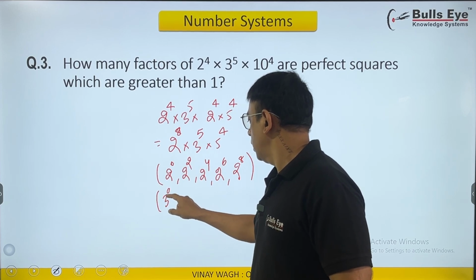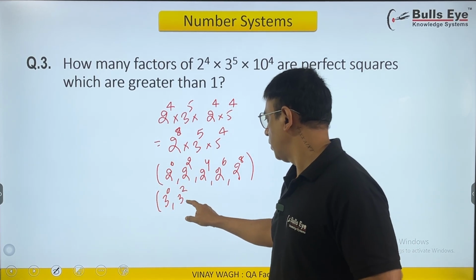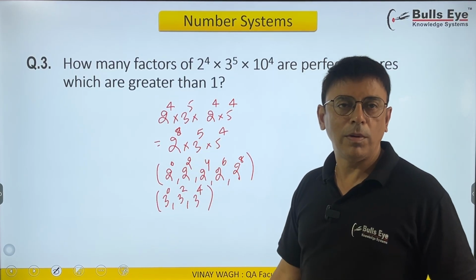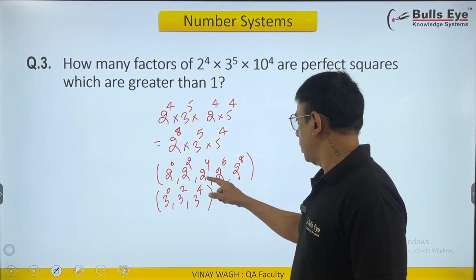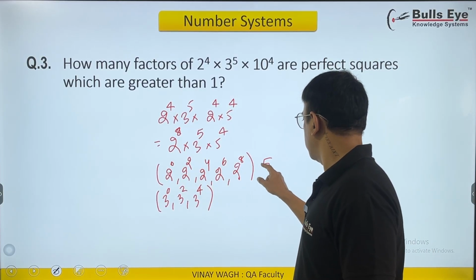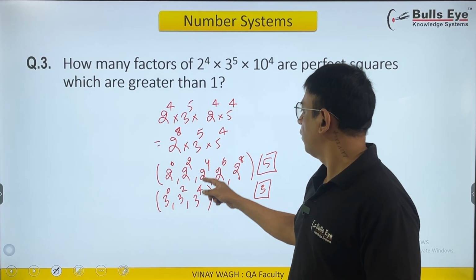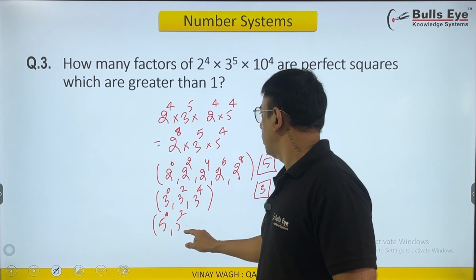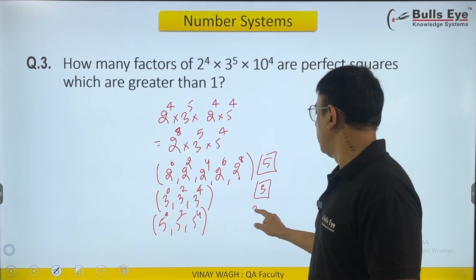The family of 3. 3 raised to 2, I told you the exponent should be an even number. 3 raised to 4. 3 raised to 6 is not available because the maximum exponent that we have is 5. So 1, 2, 3, 4, 5 from this side, 1, 2, 3 from 3's, and from 5, 5 raised to 0, 5 raised to 2, that's 25, 5 raised to 4, that's 625, and 3 more.